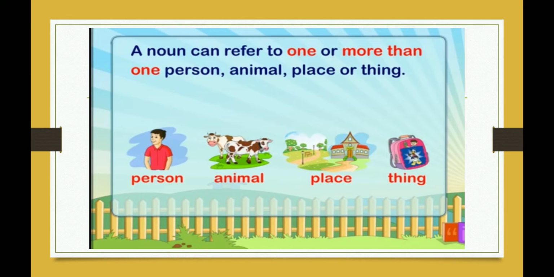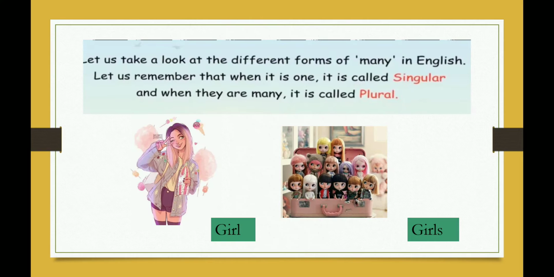Let us revise our nouns. A noun can refer to one or more than one person, animal, place, or a thing. Right? Let us take a look at the different forms of many in English. First, let us remember when it is one, we call it singular. Like in the picture, it is one girl and one girl is singular. And when there are many, it is called plural. That is why girls is plural.